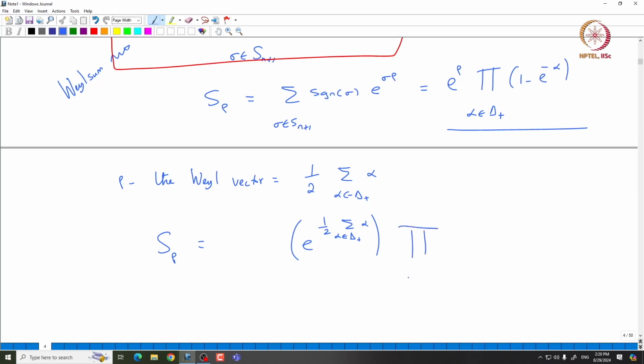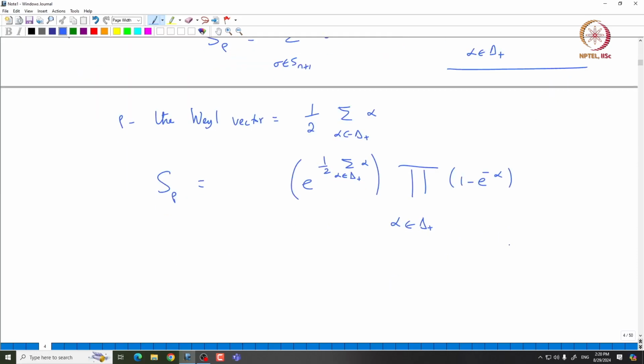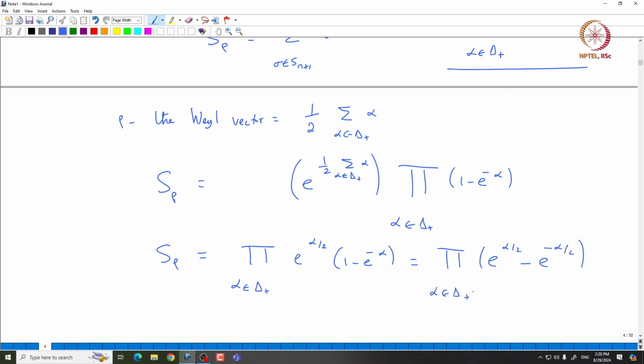So, this is the product over alpha in delta plus of e power alpha times 1 minus e power minus alpha. Now, what we can do is take out this e power alpha and put it inside. So, this actually becomes S rho equal to the product over alpha in delta plus of e power alpha by 2 times 1 minus e power minus alpha, which is exactly the same as the product of e power alpha by 2 minus e power minus alpha by 2, where alpha runs over delta plus.